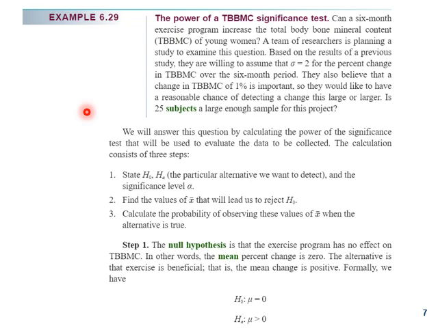Second, find the value of x bar that will lead us to reject the null hypothesis. Third, calculate the probability of observing these values of x bar when the alternative is true.